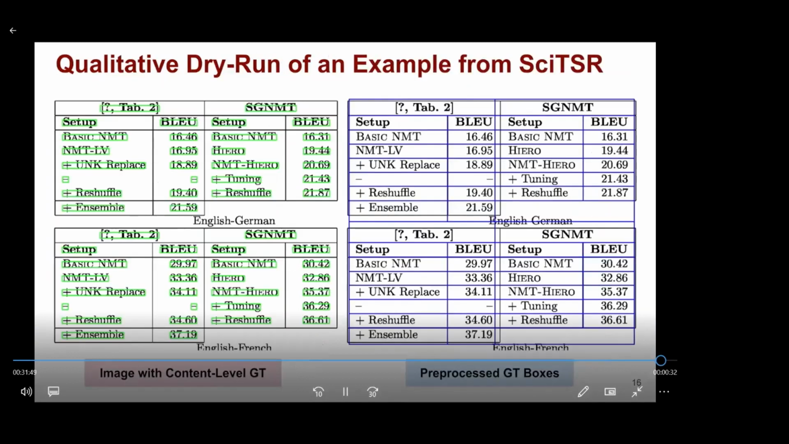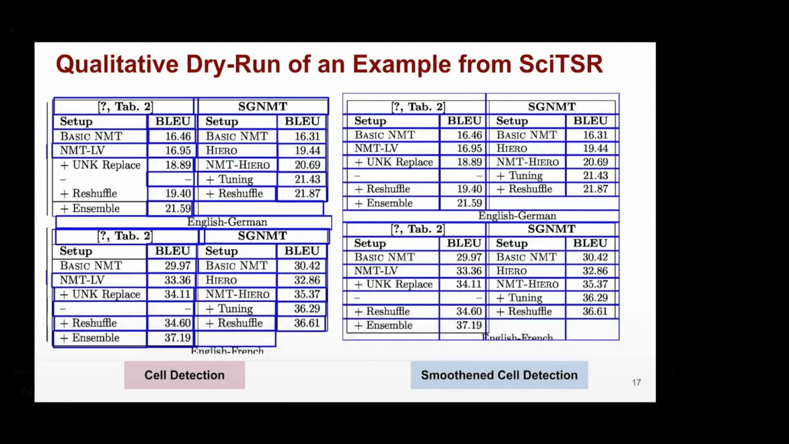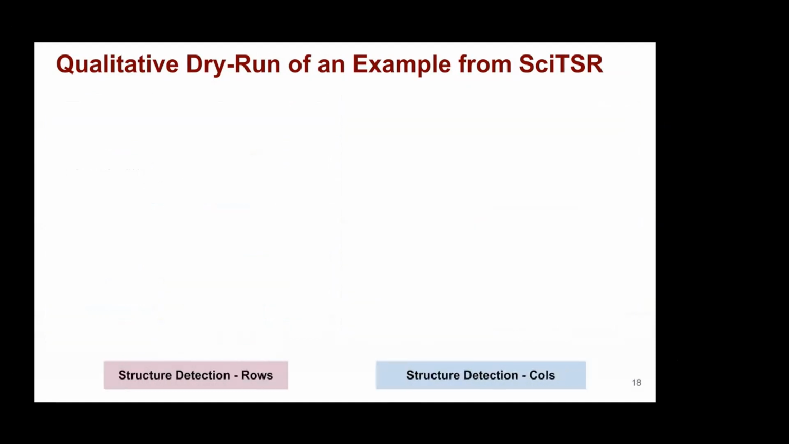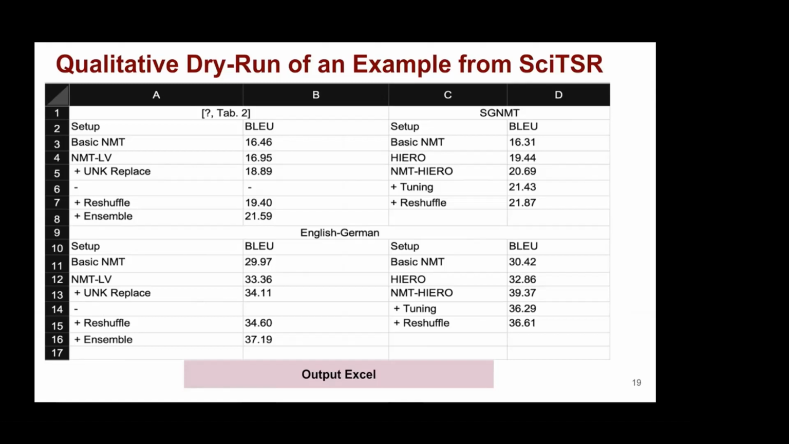Here is a demonstration on a sample image. Original site TSR annotation is on the left, while the pre-processed one is shown on the right. Here is the output from our cell detection model, both original and smoothened out. And here is a visual demonstration of the structure recognition, showing rows on the left and columns on the right. Finally, we represent a table image in a digitized format after locating all cells along with their structure and content.